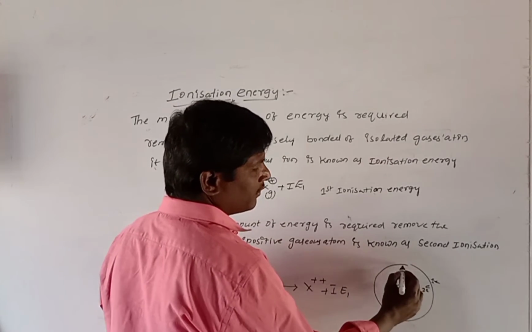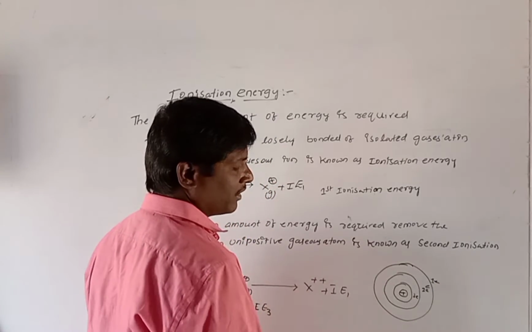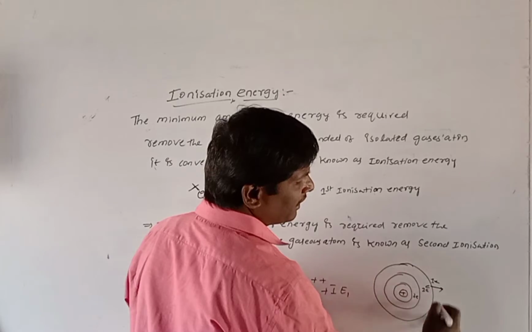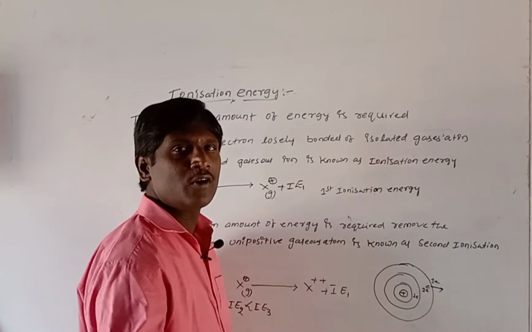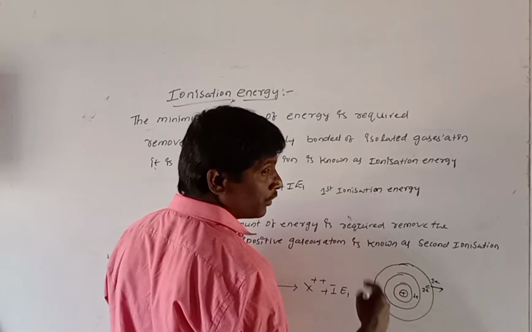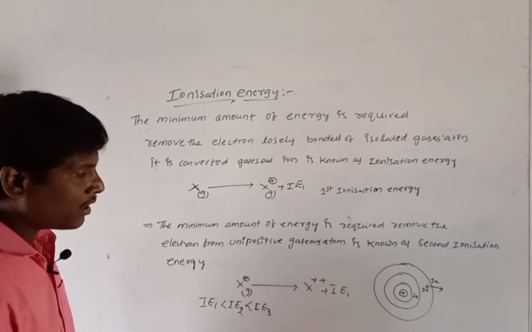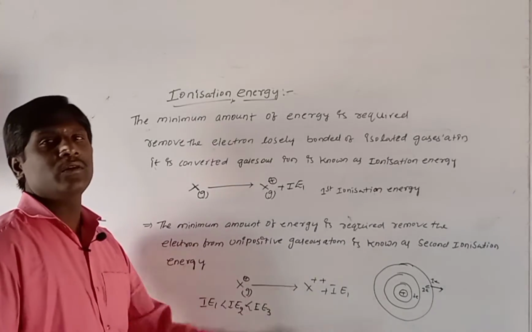That's why there is less attraction force between the nucleus and the outermost valence electron. Removal of the first electron needs less energy. Likewise, the next is nearer to the nucleus, so more energy is required to remove the electron for second ionization energy.